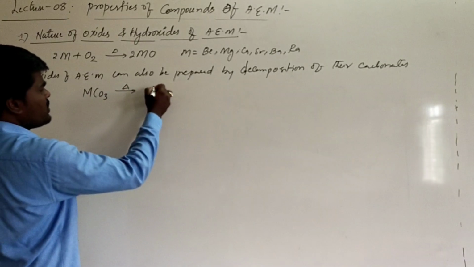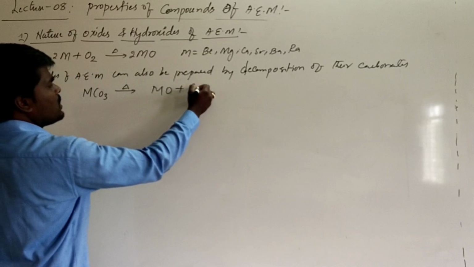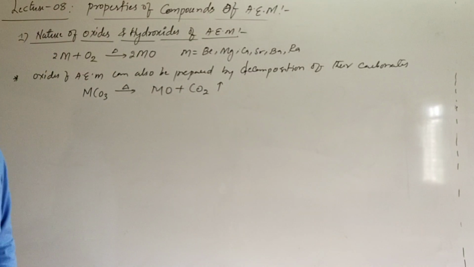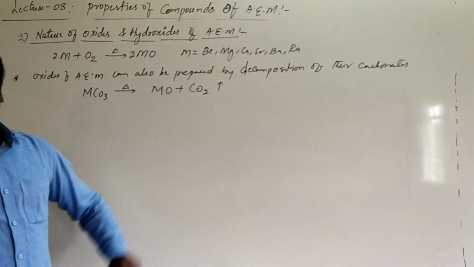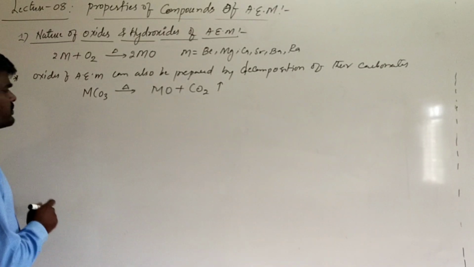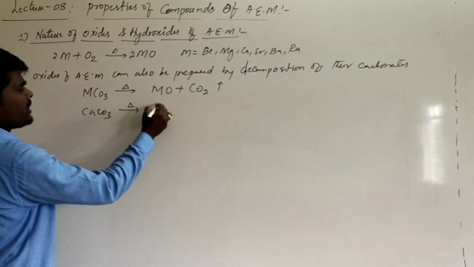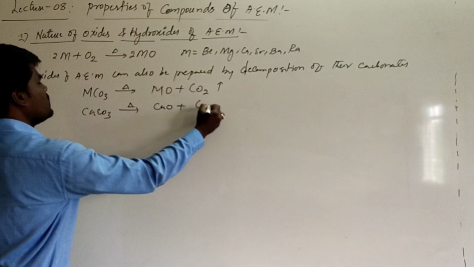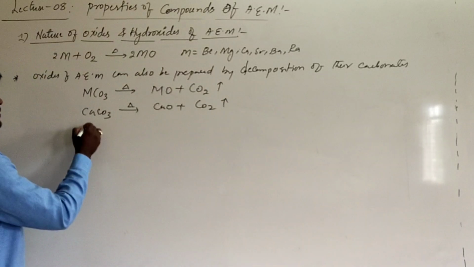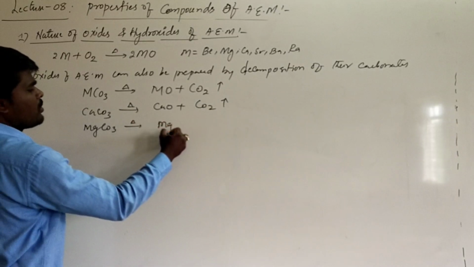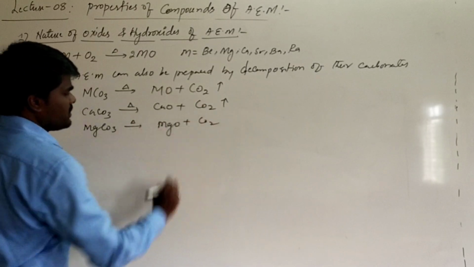When you are heating these carbonates, they decompose into corresponding oxides of alkali earth metal along with the liberation of carbon dioxide gas. For example, if we take calcium carbonate, it forms calcium oxide plus carbon dioxide. Also, if we take magnesium carbonate, it forms magnesium oxide plus carbon dioxide.